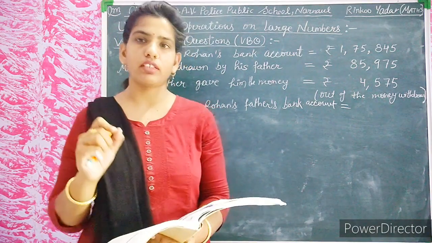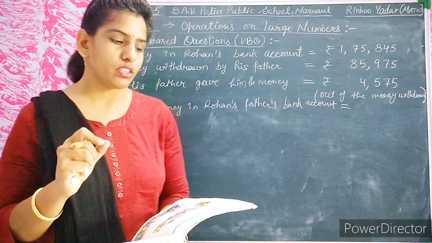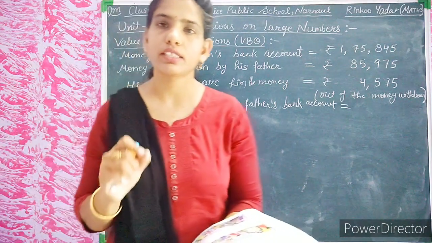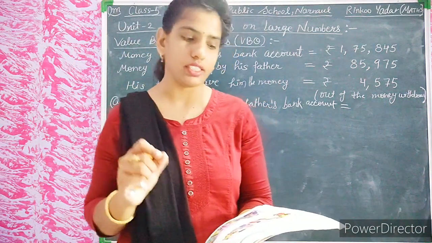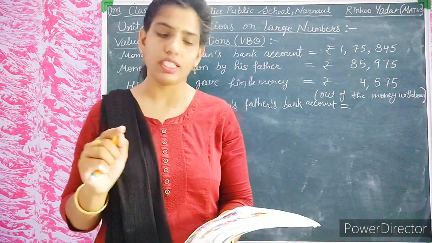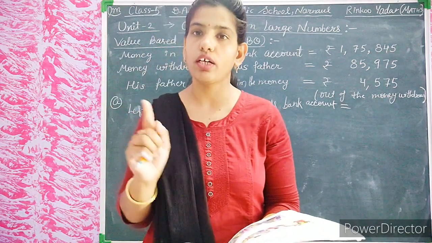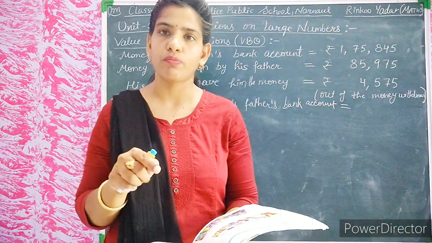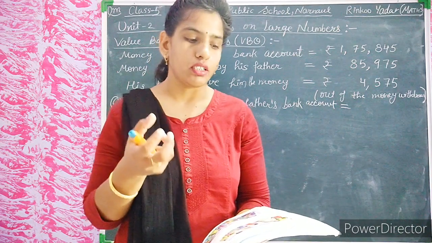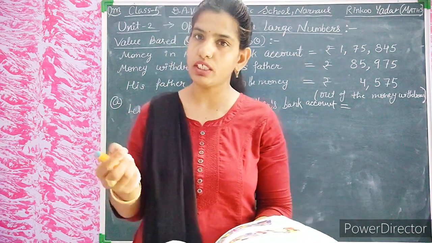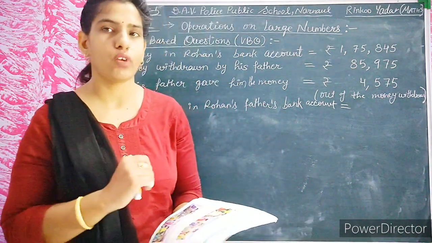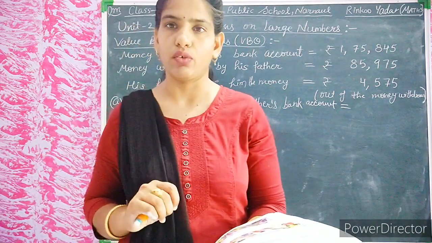Rohan's father had rupees 1,75,845 in his bank account.